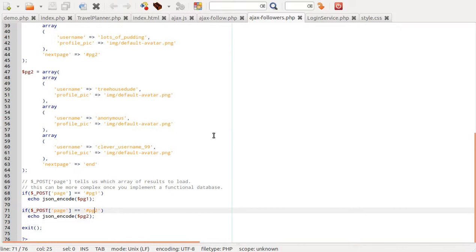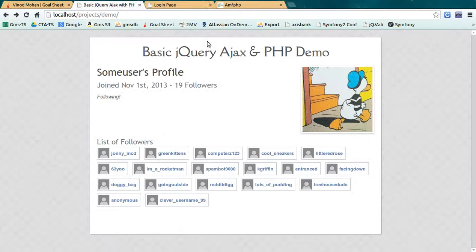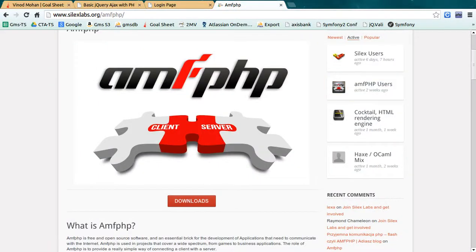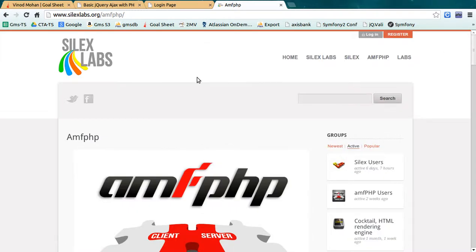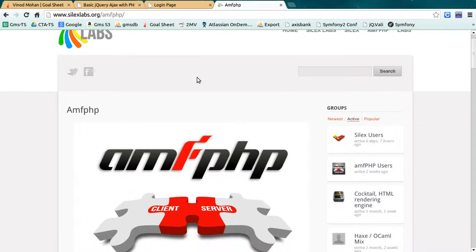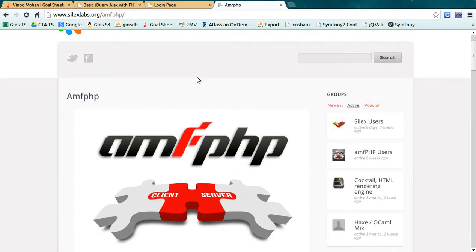If we create a class with 10 different functions, then we need to create a switch case with 10 conditions. Based on the request we need to select the function. It will be clumsy. For this we have AmfPHP. This is the home website for AmfPHP, which is free and open source software, easy to use.